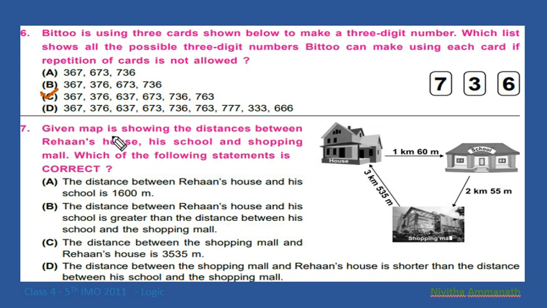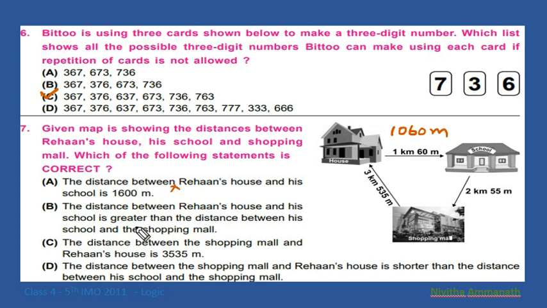Next question. The given map shows the distance between Rehan's house, his school and the shopping mall. Which of the following statements is correct? The distance between Rehan's house and his school is 1600 meter. This is 1 kilometer 60 meter, which means 1060 meter, not 1600 meter.